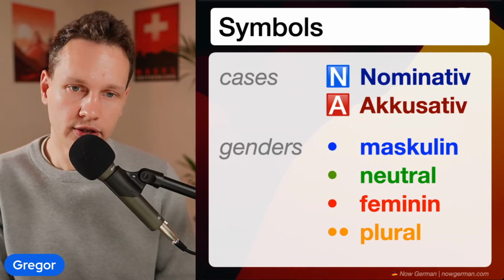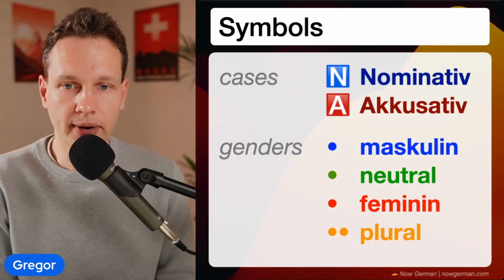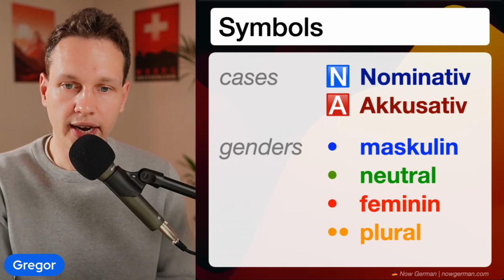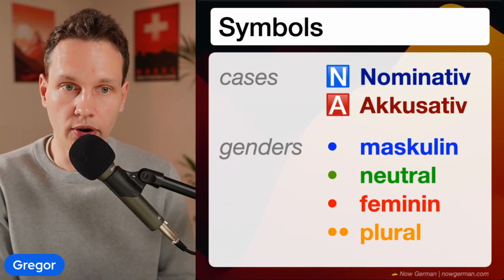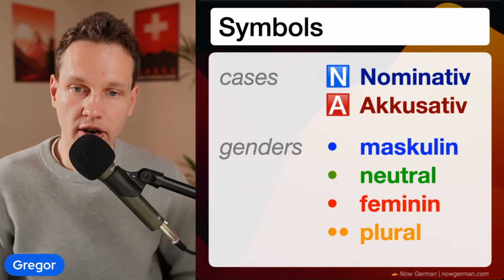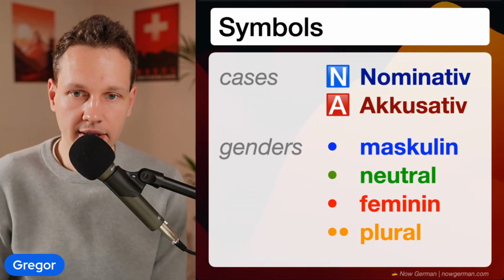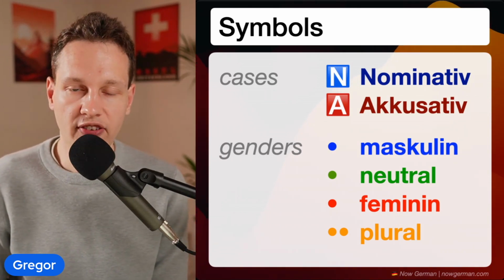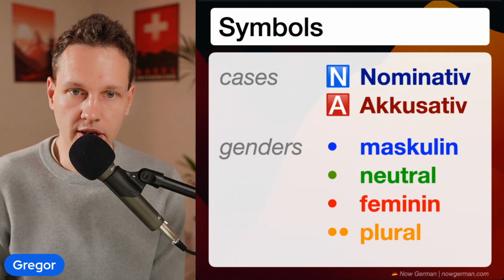And you'll see more clearly what I mean by that when we look at the sample sentences for the accusative. All right, and we also have genders. Blue stands for masculine, green for neutral, red for feminine, and orange for plural. And these colors are also often used in textbooks. So this should roughly match what you might see in other materials.